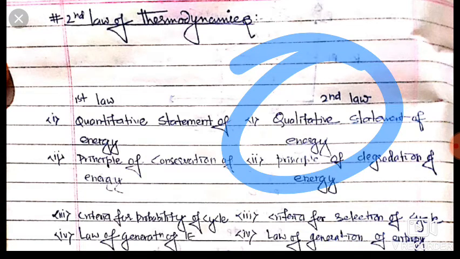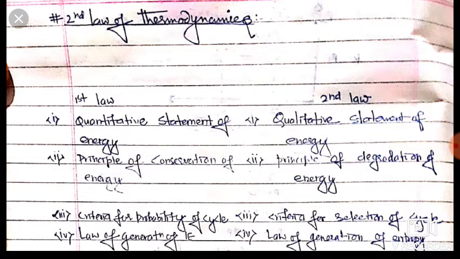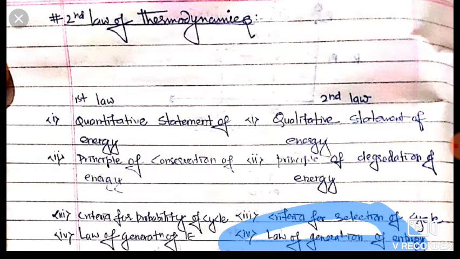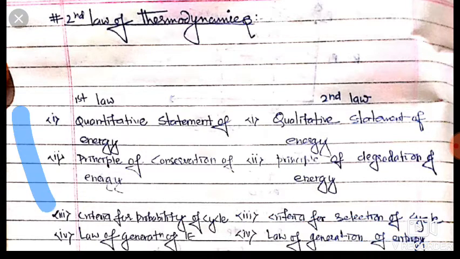Dear friends, our first law gives law of generation of internal energy, as I already discussed in our first law, but our second law gives law of generation of entropy. We will discuss this in our entropy concept. Friends, this is the difference between first law and second law, and these statements are very important. Please keep it in mind.